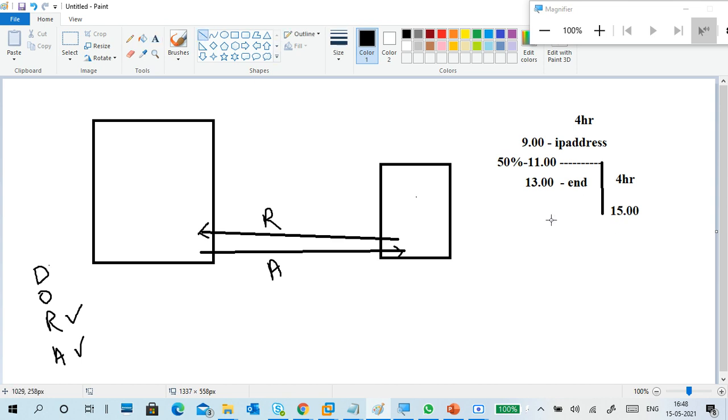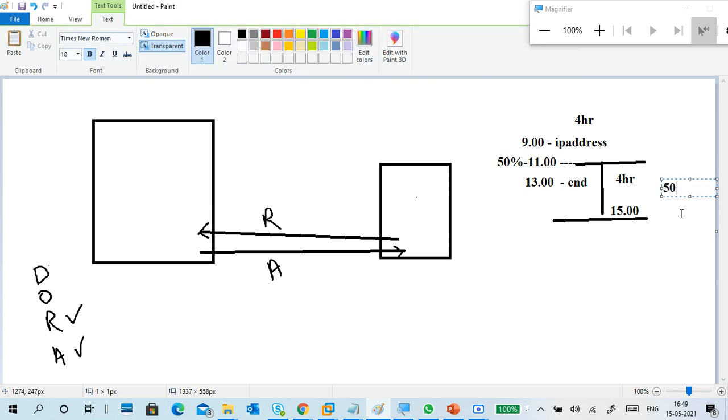Okay, this is the lease duration, 11 to 15, 15 means 3 o'clock. Now again 50% of the lease duration is reached. Again 50%. So what is the 50% lease duration?